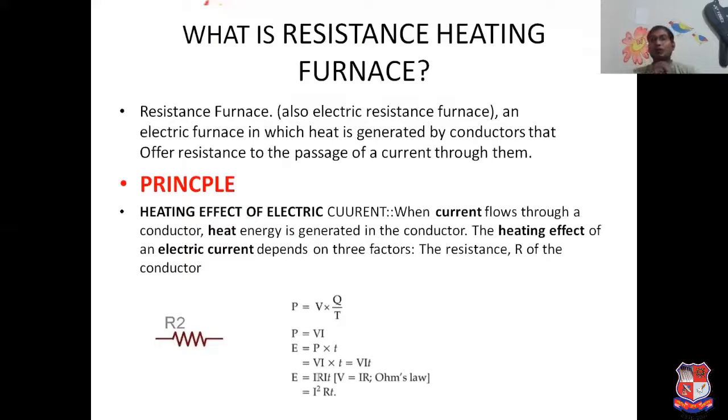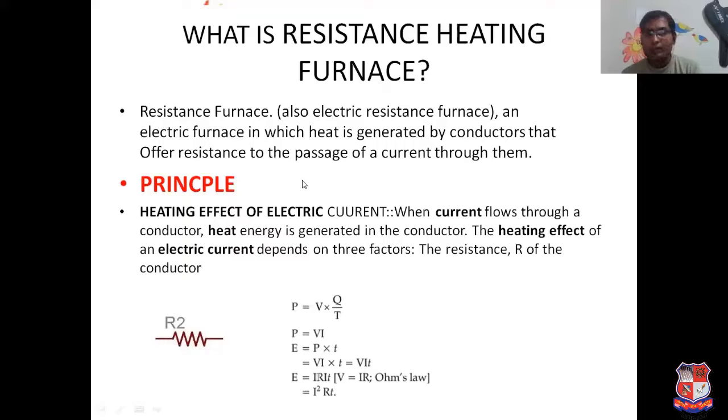Before going to resistance furnaces, it is mandatory to understand the principle on which it works. A resistance furnace works on a very fundamental principle, the heating effect of current. Whenever a current passes through a resistance, it will generate heat, and we can use that heat for various purposes. So that is the principle on which it works.